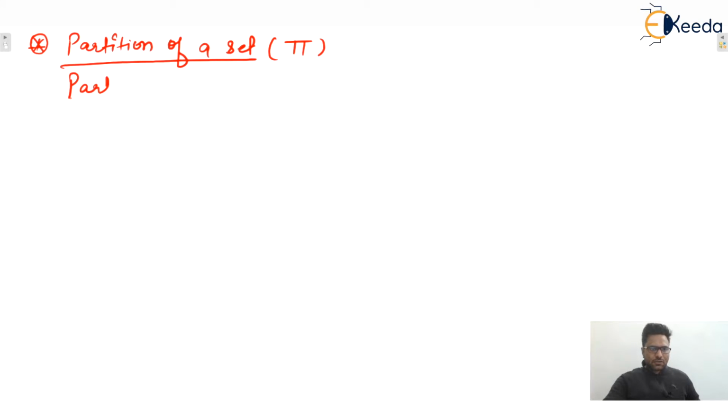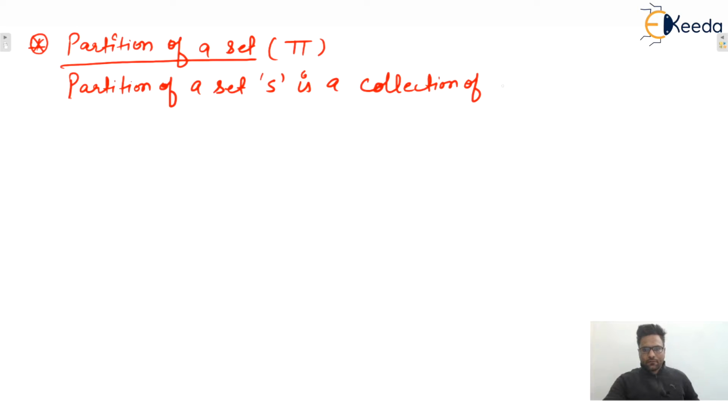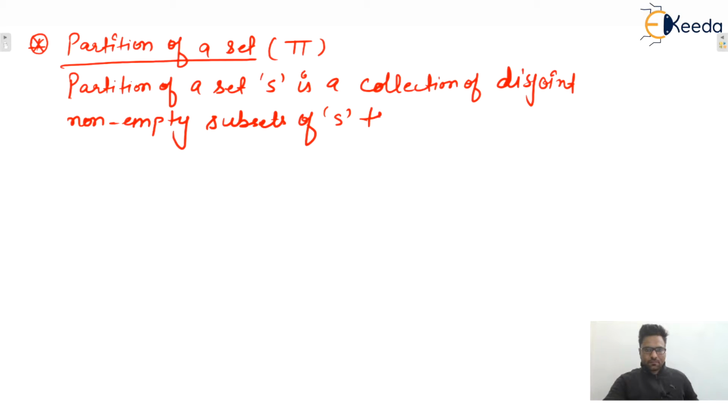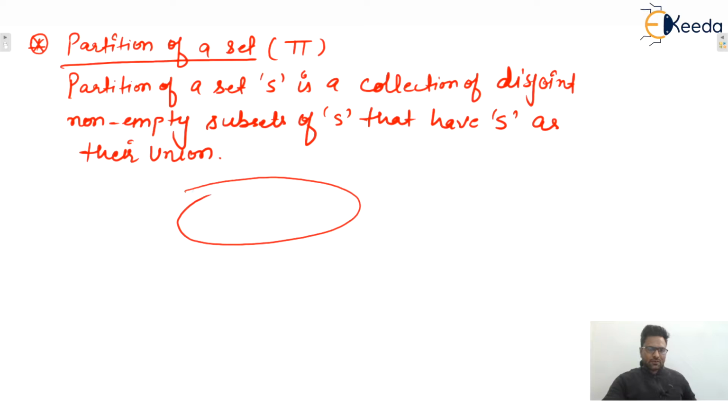So we can say that a partition of a set capital S is a collection of disjoint non-empty subsets of set S that have S as their union, isn't it? So let us consider one set is given as, let's say this is the given set.